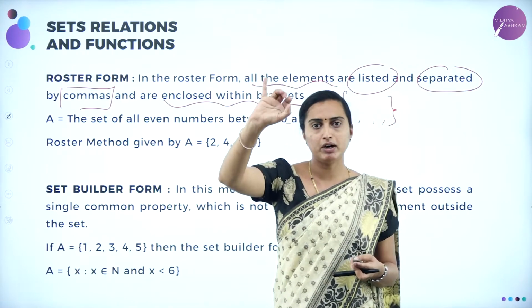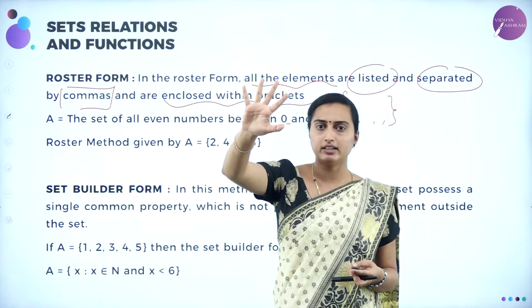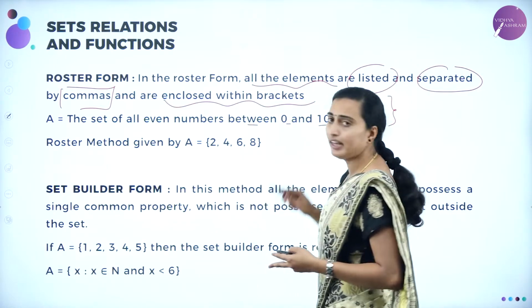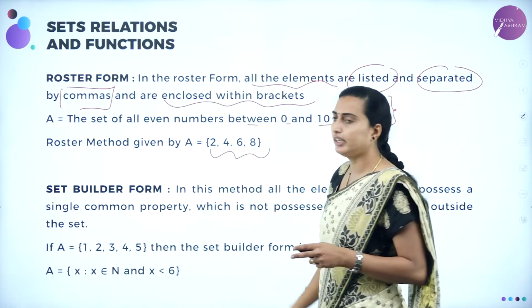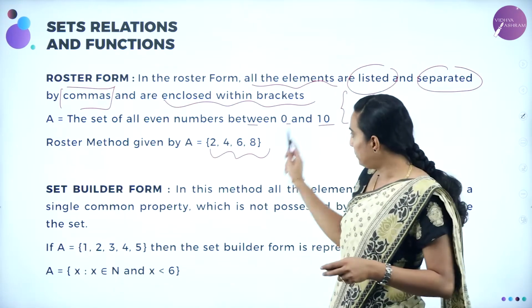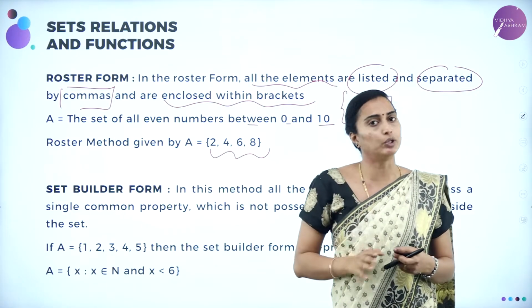1 is not an even number, 2, 4, 3 is not an even number, 6, 8 and 10. Correct? So between 0 and 10 only these many. 0 and 10, not equal to 10. Okay, so therefore these are all the numbers you are going to get: 2, 4, 6, 8. Even though 10 is an even number, between 0 and 10 we are mentioning that, so you are going to write within 10 only, not equal to 10.